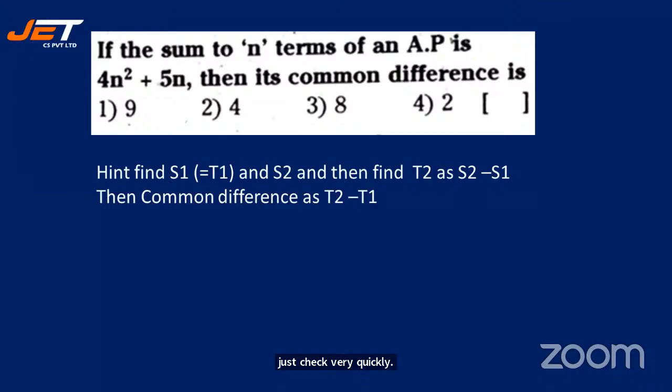If the sum to n terms of an AP is 4n square plus 5n, then its common difference is dash. Is it 9? Is it 4? Is it 8? Or is it 2? The hint: S1 is equal to, find S1. That is T1. And S2, and then find T2 as S2 minus S1. So the common difference will be T2 minus T1. All right. Now let me quickly give you the answers and note it down so that you can work it out and check your answer. So the answer is 8. Fine, students. Just quickly note it down. We are running out of time so that we can cover the rest of the portions also.